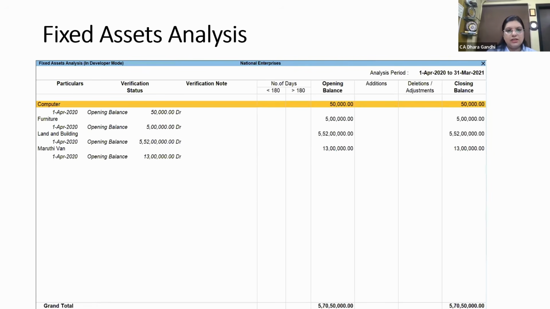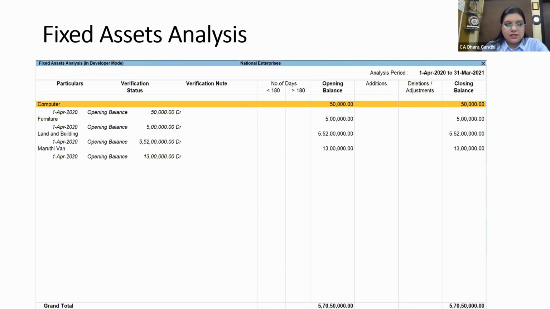If we see this report in detail, we'll also find the dates of addition and dates of deletion, which we usually put in our 3CD reports. So this is the ready report available for your tax audit purpose for fixed asset analysis. Here the number of assets is very low, but in many companies the list of assets is very high and you have to put all those entries in your tax audit report. You can export this to Excel and import it into your tax audit software. It is very easy to use and handy.